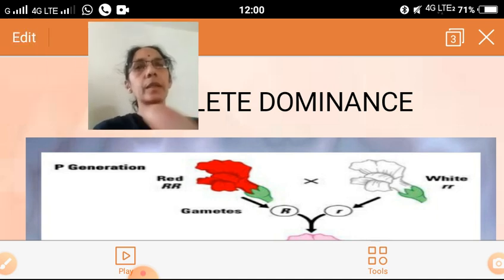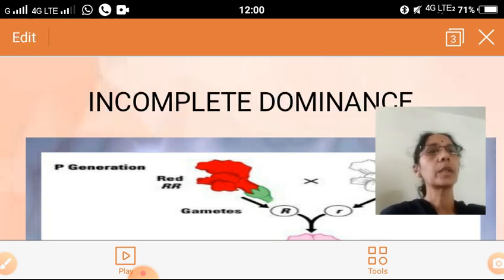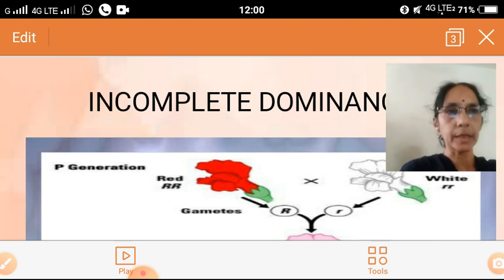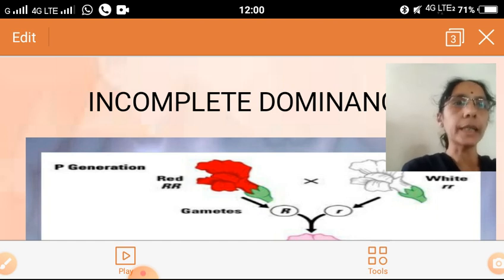Yesterday, we studied incomplete dominance. I hope you understood the matter. In case of incomplete dominance, the dominant allele fails to suppress the recessive allele. As a result, the F1 generation is intermediate in nature.